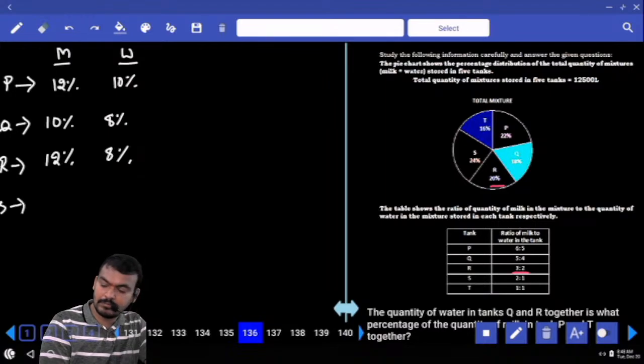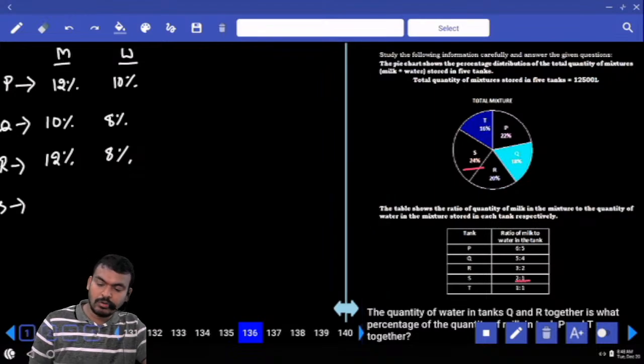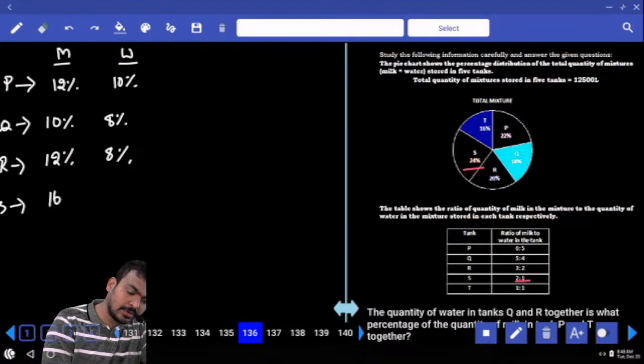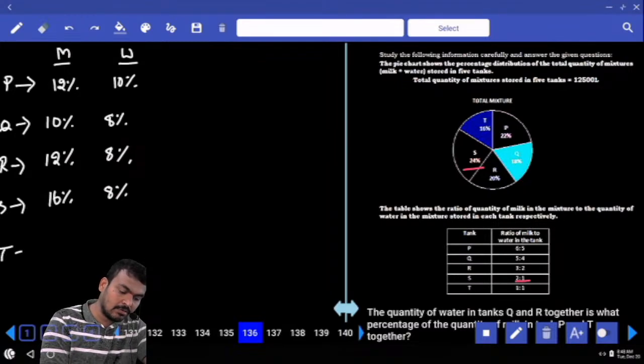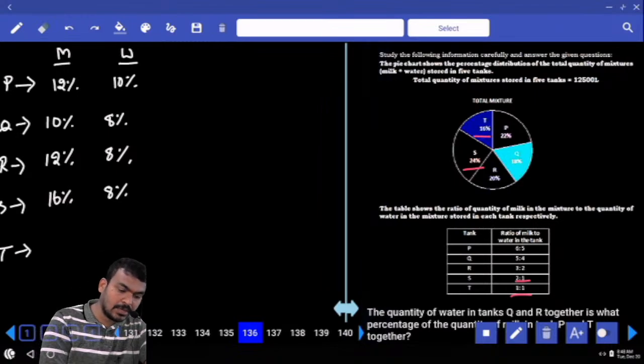Next, in S, what is the percentage? 24. Ratio is 2:1. Means 16% and 8%, or not? Next, in T, what is the percentage? 16. That is split 1:1, or not? Means 8% and 8%, or not?